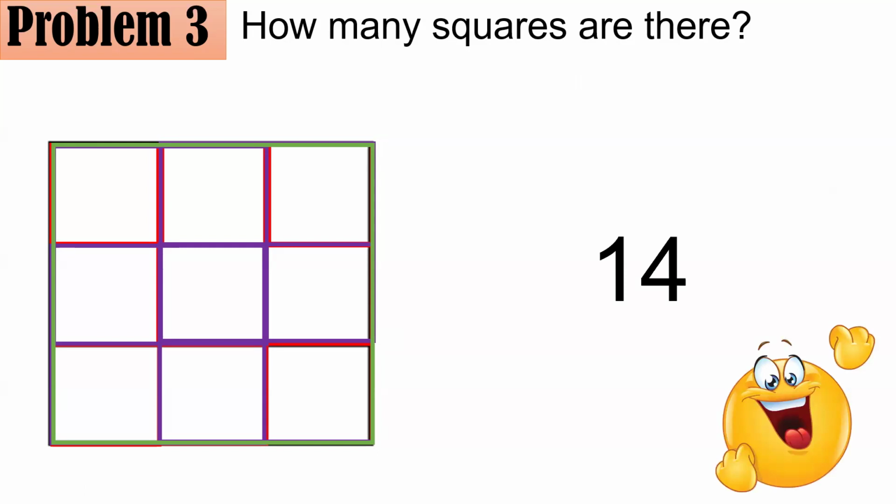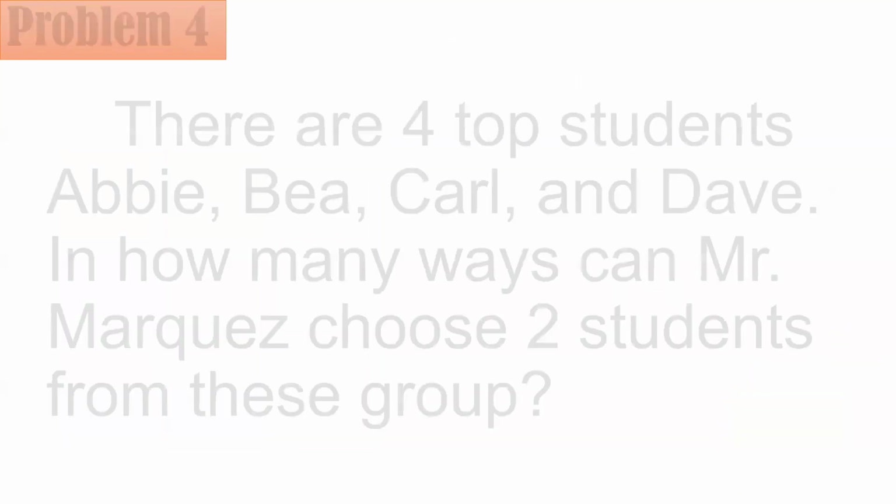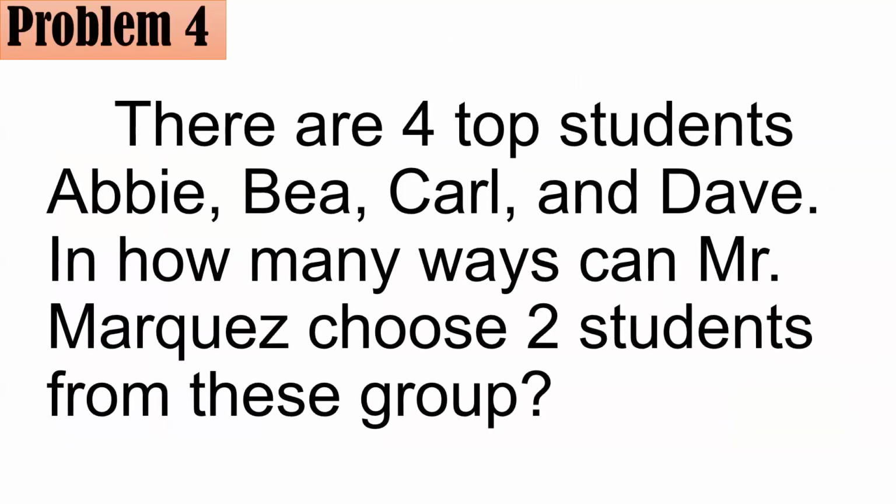Let's proceed to item number four. There are four top students, Abby, Bea, Carl, and Dave. In how many ways can Mr. Marquez choose two students from this group? Take note, out of the four, Mr. Marquez will be choosing two of them only. And take note, in this case, order does not matter. So in how many ways can this be done, do you think? Let's list systematically. Okay?